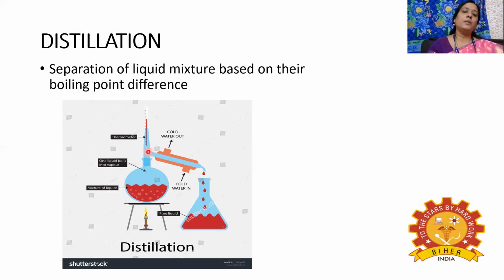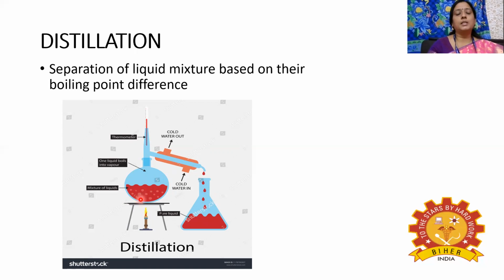Then the vapor will be sent to the condenser, and the main purpose of the condenser is to condense the vapor into liquid, so that we can collect liquid A at the other end of the condenser. But liquid B will remain in the distillation column itself, because the temperature of the content has not exceeded 100 degrees Celsius.